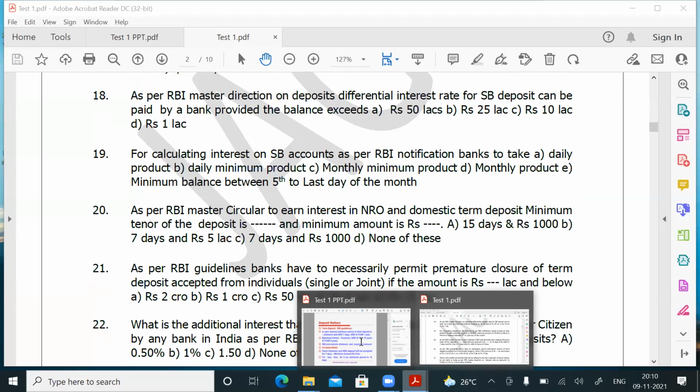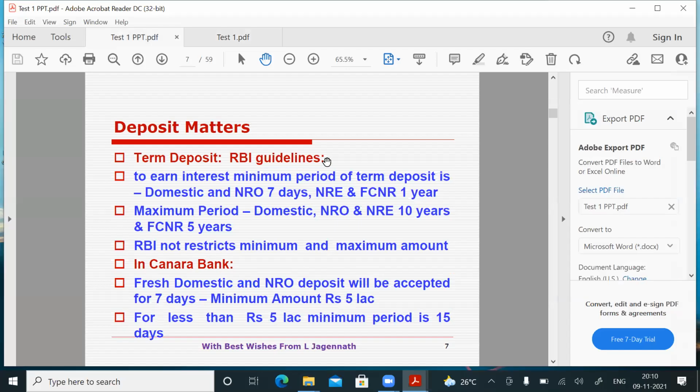Term deposit, Reserve Bank of India guidelines. To earn interest, the minimum period of a term deposit is 7 days for domestic and NRO, and 1 year for NRE and FCNR. It's all of you know. Maximum period, as per RBI guidelines, is 10 years for domestic, NRO and NRE.